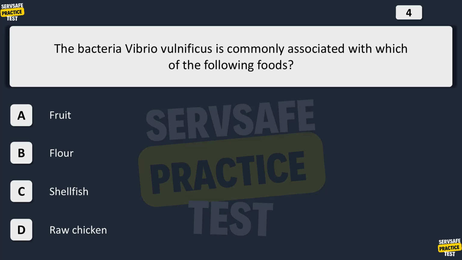The bacteria Vibrio vulnificus is commonly associated with which of the following foods? A. Fruit. B. Flour. C. Shellfish. D. Raw chicken. The correct answer is C. Shellfish. Vibrio vulnificus is commonly associated with shellfish. In particular, this type of bacteria is often associated with eating undercooked or raw shellfish. With symptoms including diarrhea, stomach pain, and vomiting, this illness can last up to 8 days.